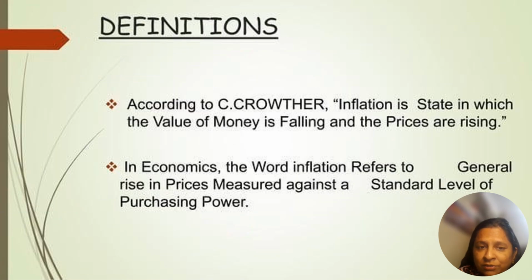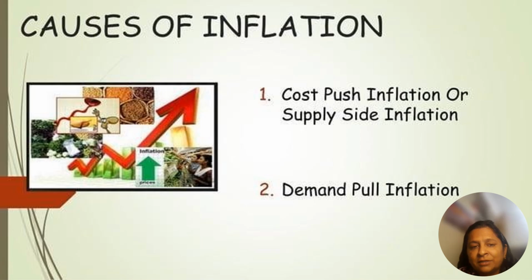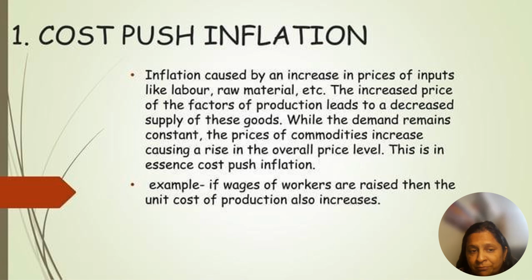According to the definition by some authors, inflation is the state in which the value of money is falling and the price is rising. And there are two types of inflation. One is cost push inflation: if cost is increasing from the producer side, the supply side, this is called cost push inflation. And the second is demand pull inflation: if prices hike due to demand, that type of inflation is called demand pull inflation.